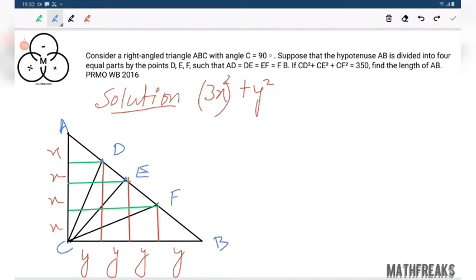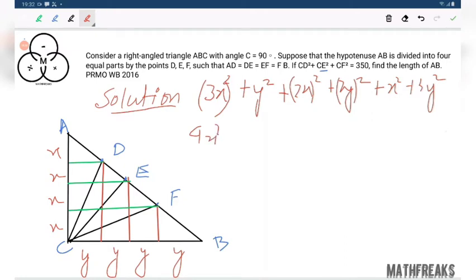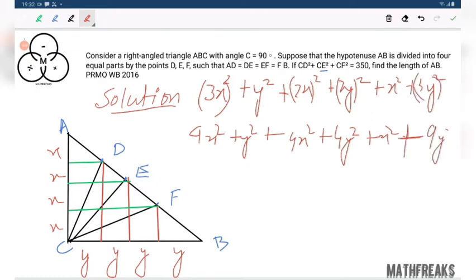Now comes CE square. CE square is simply 2x square plus 2y square, and then CF square is x square plus 3y square. The entire thing is also symmetric. We are getting 9x square plus y square plus 4x square plus 4y square plus x square plus 9y square.